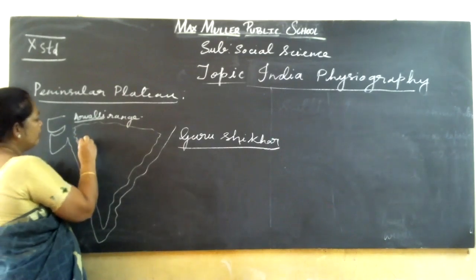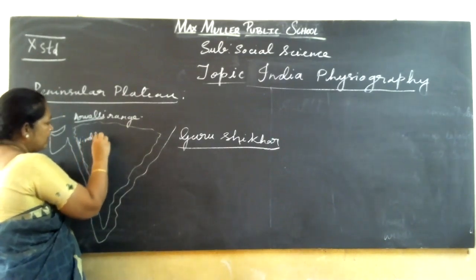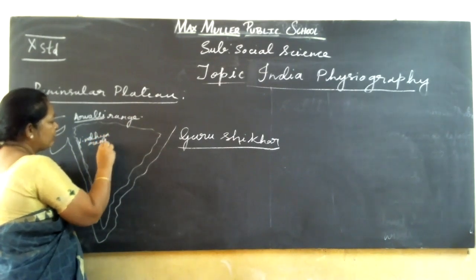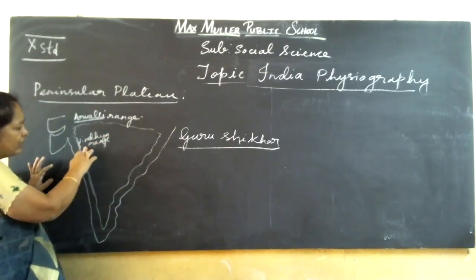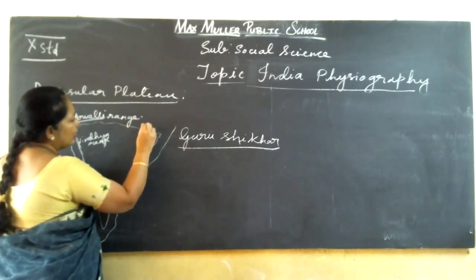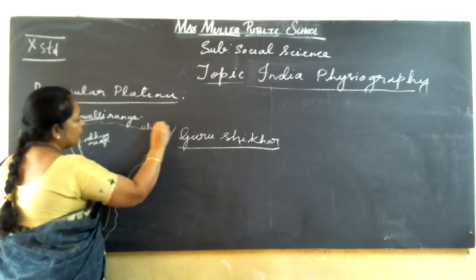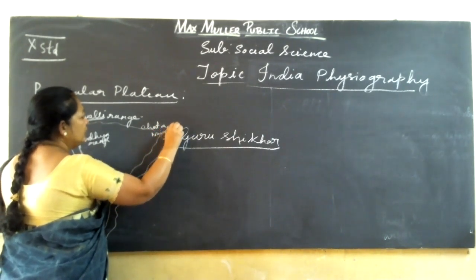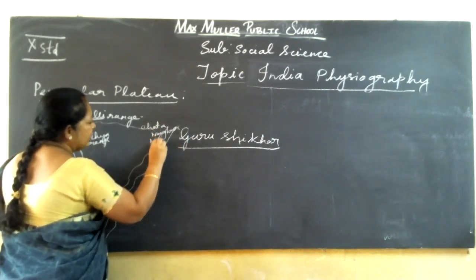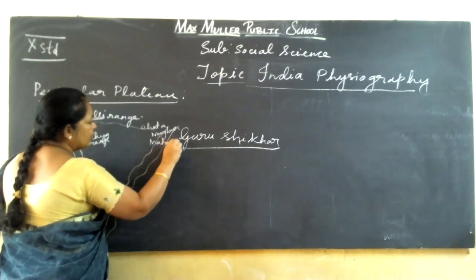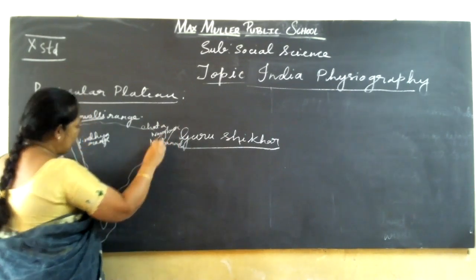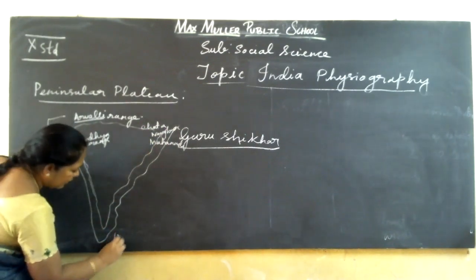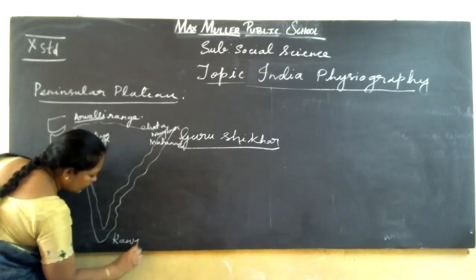Next here, the Vindhya ranges, and this will start from the Tapi river. And here we have the Chota Nagpur plateau. It is from Mahanadi to here, Kanyakumari. This is the edge.